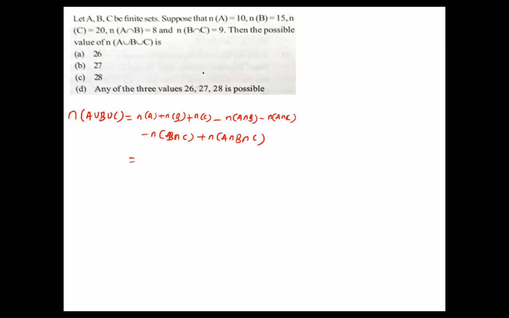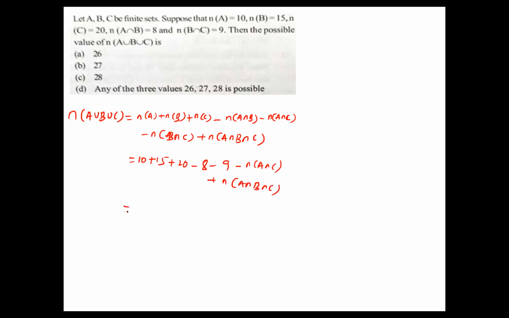They gave 10 plus 15 plus 20 minus A intersection B, which is 8, and B intersection C, which is 9, minus n of A intersection C plus n of A intersection B intersection C.